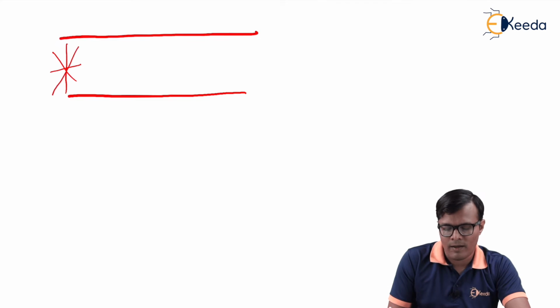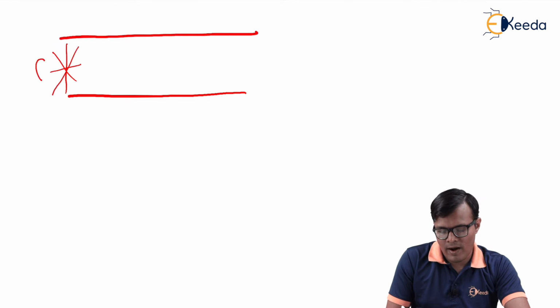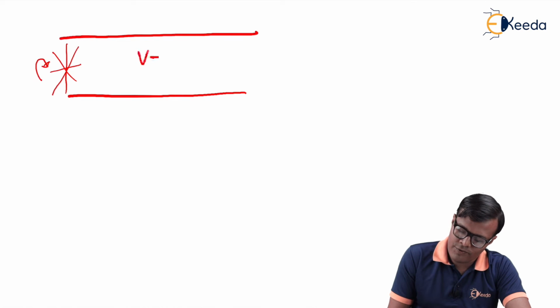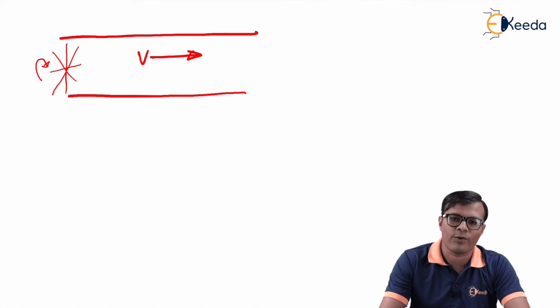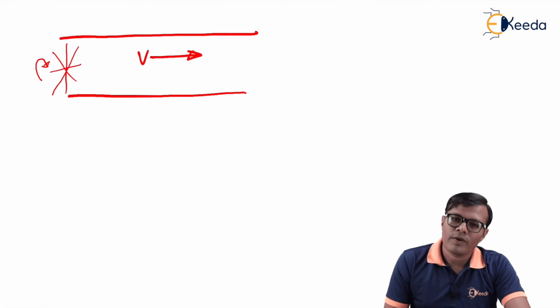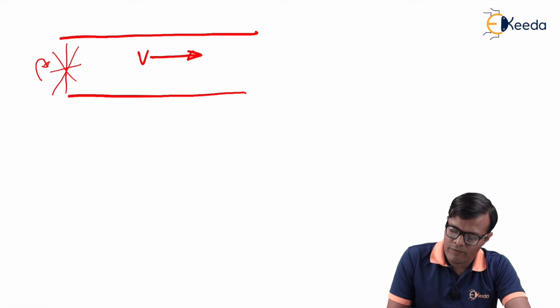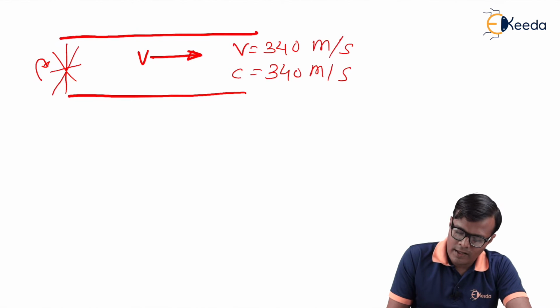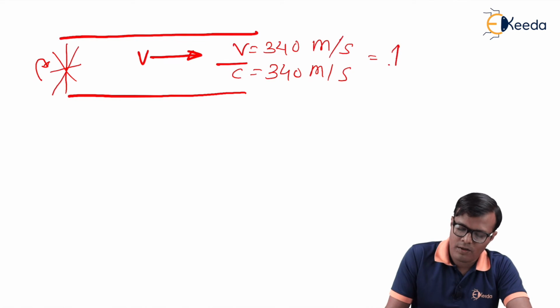The speed of the fan is very high, so that the velocity of the air can be changed according to our requirements. So if we increase the speed so that v equals 340 meter per second and c equals 340 meter per second, then their ratio becomes 1.